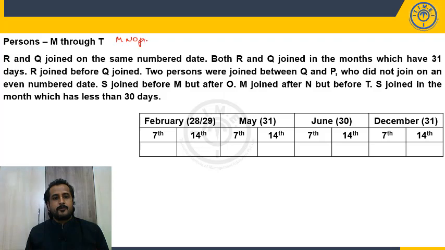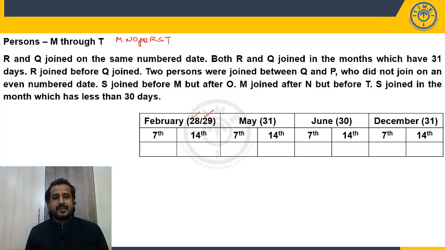M, N, O, P, Q, R, S and T, and the basic structure. First person must have joined on 7th February. Second person must have joined on 14th February and so on. February month, as it is not given leap year or odd year, it may have 28 days or it may have 29 days. Now what is the first information given?